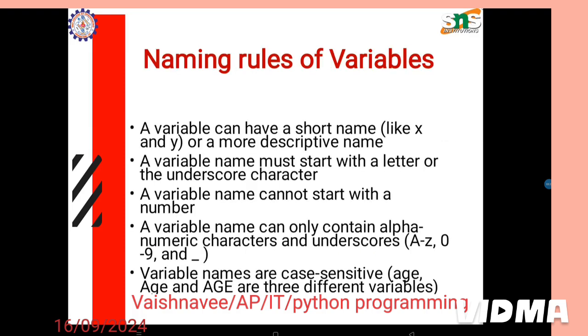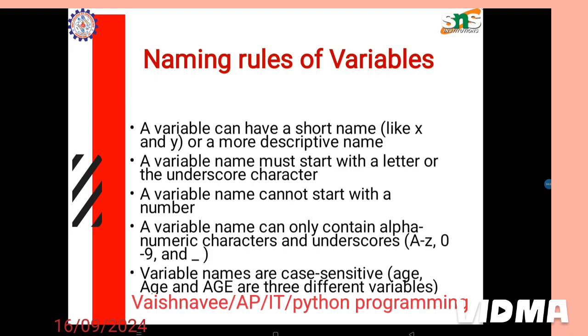So how do we name a variable? There are rules for naming a variable. A variable can have a short name, like a single letter x, y, a, or a more descriptive name, like my_name. A variable name must start with a letter or the underscore character. It cannot start with a number. A variable name can only contain alphanumeric characters and underscore. It cannot have anything other than this.